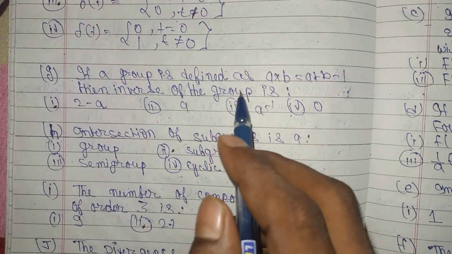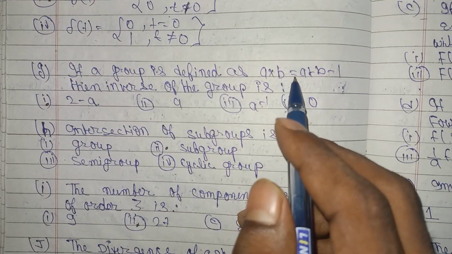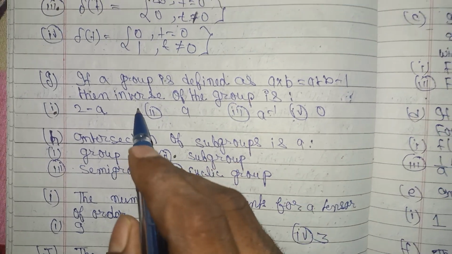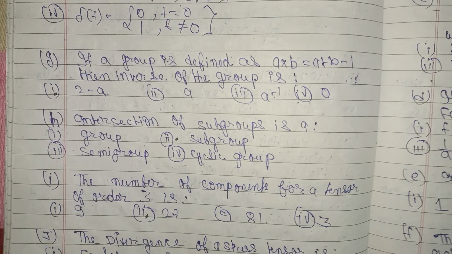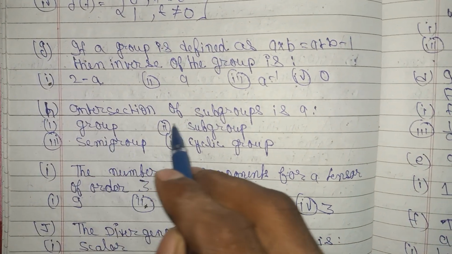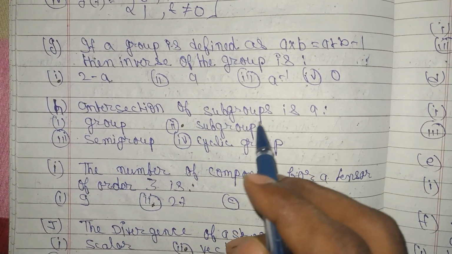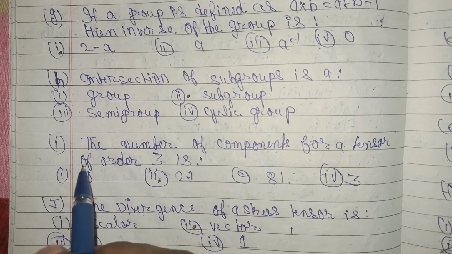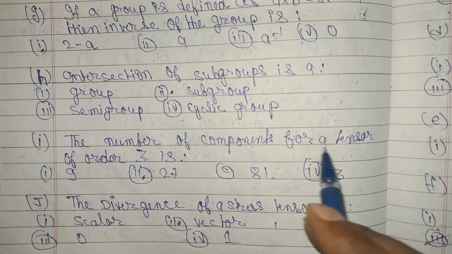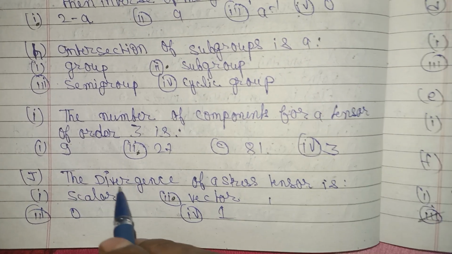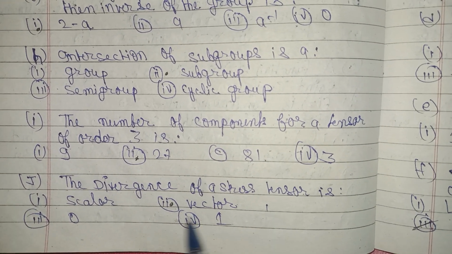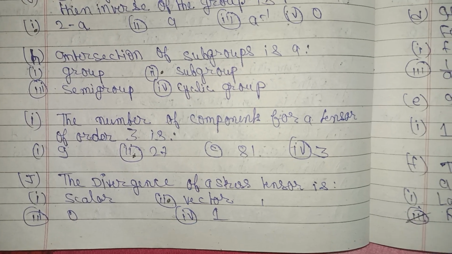If a group is defined as a*b = a + b - 1, then the inverse of the group is 2 - a. Question number H. Intersection of a subgroup is a subgroup. Question number I. The number of components for a tensor of order 3 is 27. Question number J. The divergence of a stress tensor is a vector, which is correct.